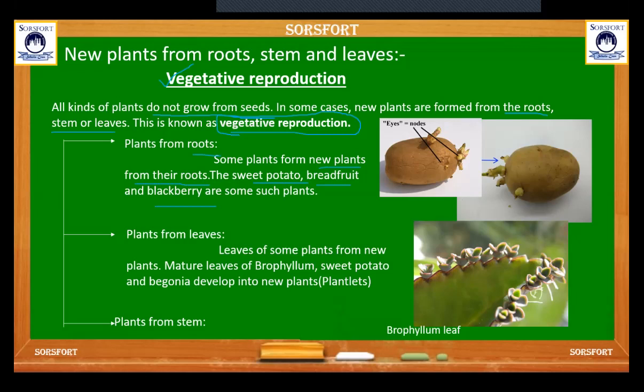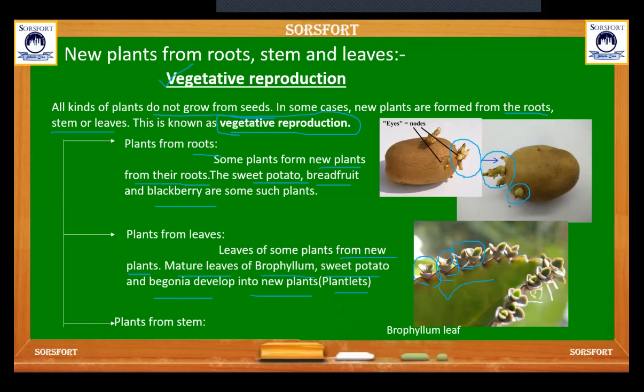Then come to plants from leaves. Leaves of some plants form new plants. Mature leaves of bryophyllum and begonia develop into new plants. The new plants are also called plantlets. This is the picture of a bryophyllum mature leaf forming new plants from its mature leaf. This is the bud of the potato. From this part, new plants are formed.